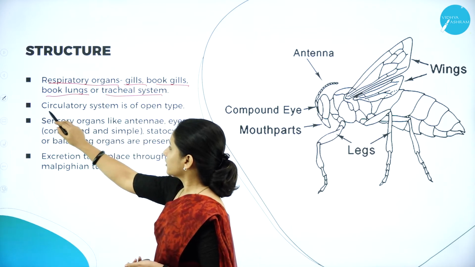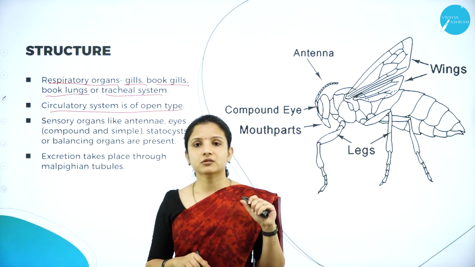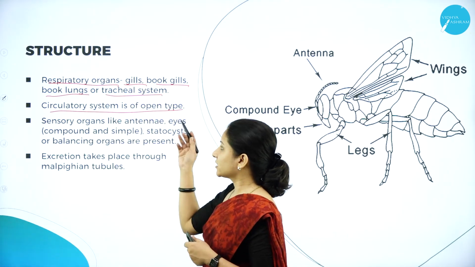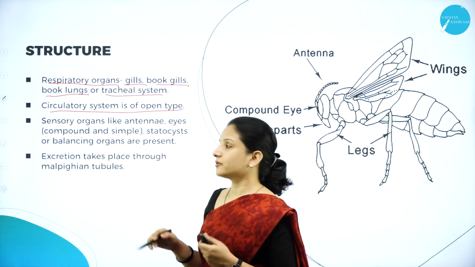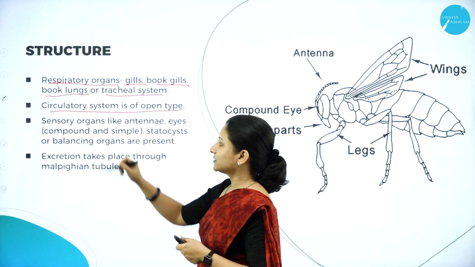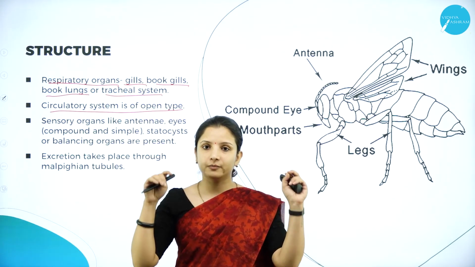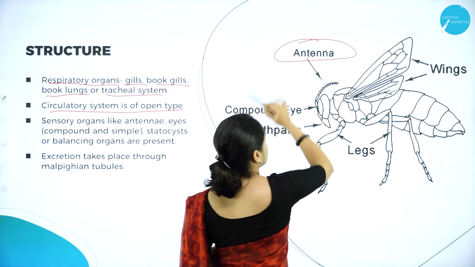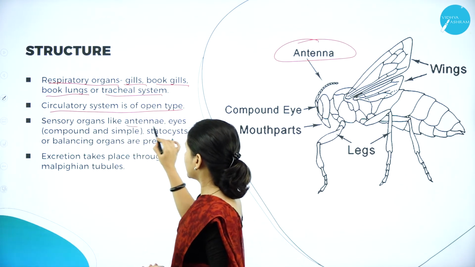And when it comes to the circulatory system, it is an open type circulatory system. Previously, when talking about Aschelminthes, they had a closed type of circulatory system, right? But in the case of arthropods, it is an open type of circulatory system. And they have sensory organs. So they have antennae, which help them to sense. Antenna is one of the best sensory organs.